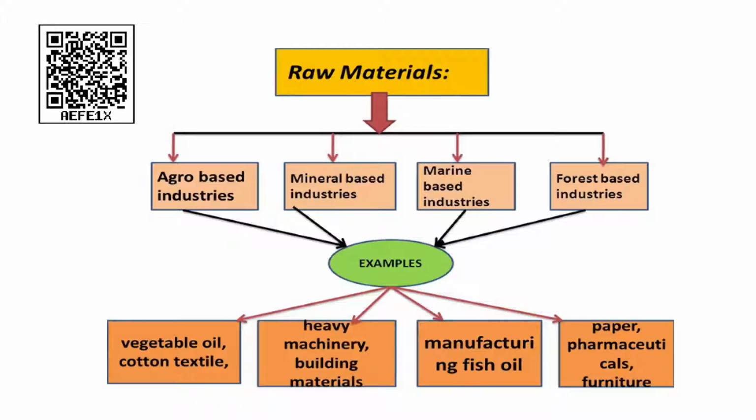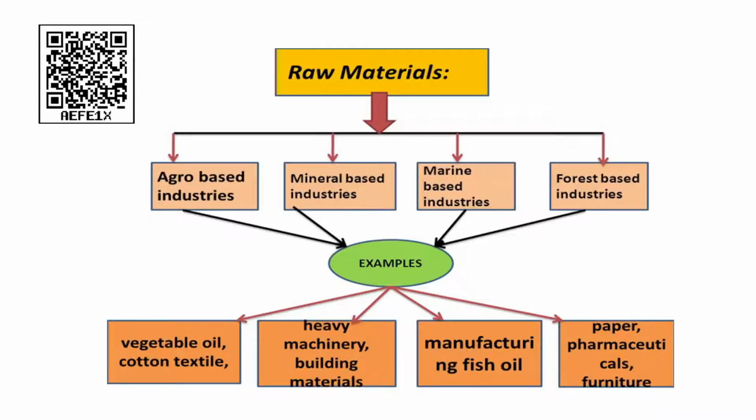And you see the next one, what is the next one? Mineral based industries. So give an example for mineral based industries. Yes, heavy machinery, building materials, all will come under the category of mineral based industries. Good. The third category you see, marine based industries. Example for marine based, manufacturing fish oil. Yeah, this is an example for marine based industries.